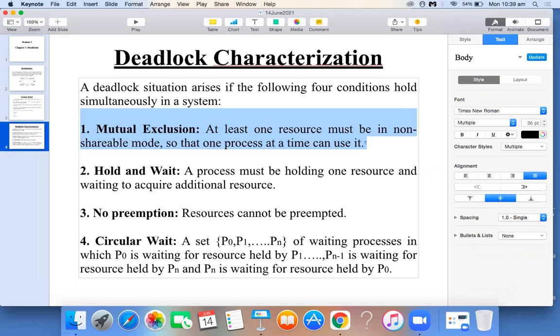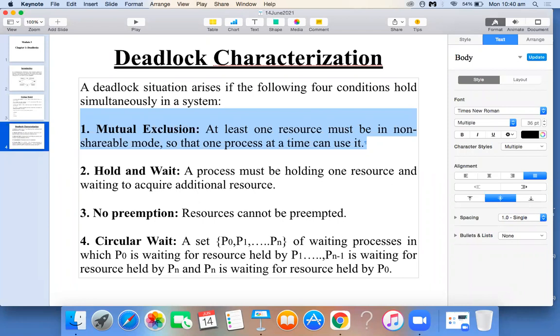Non-shareable means only one program is allowed to use the resource. So when one program is using the resource, the other has to do what? The other program has to wait. Unless program one releases it, program two has to wait. That means we are creating a situation called deadlock.